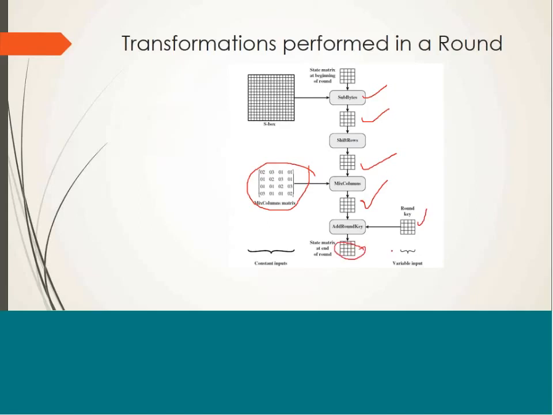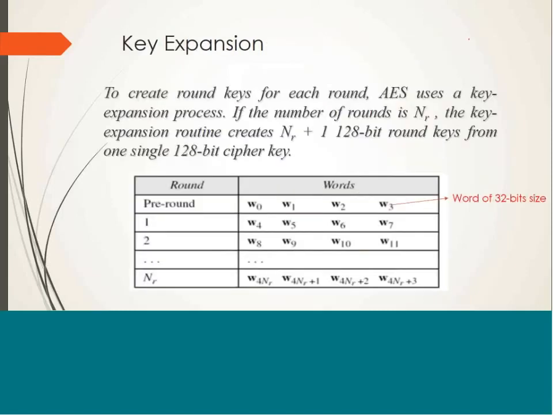So this is how operations are performed in one round. This process is to be repeated 10 times if you are having 10 rounds in AES. So that was the operations we have performed in different rounds.